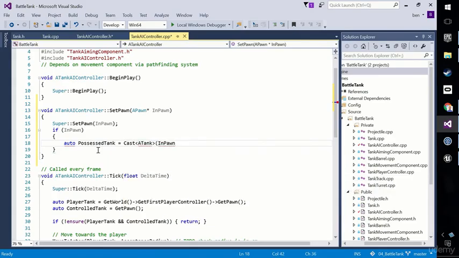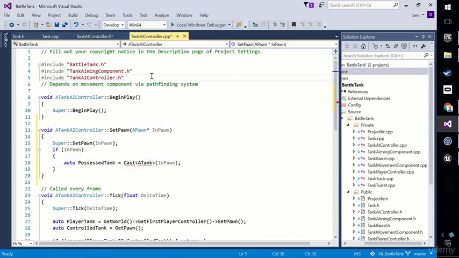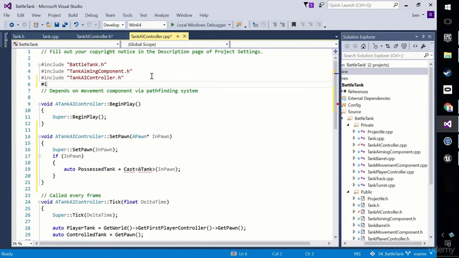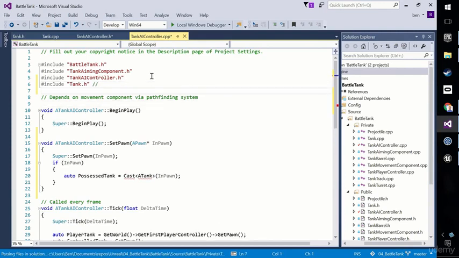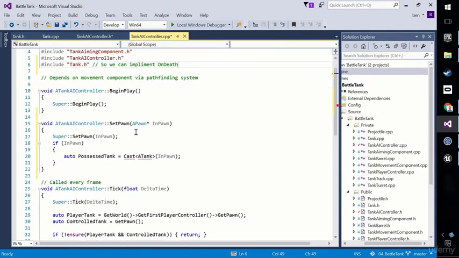Now, we can't cast it to a tank, of course, without this class knowing something about a tank, and that's fair enough. We are implementing a delegate that relates to a tank's OnDeath event, so we need to include Tank.h. That is quite normal. If you want to know why, then we can go up here and see why we've imported it, so we can implement OnDeath. Okay, now that we've #included Tank, this cast down here should work.